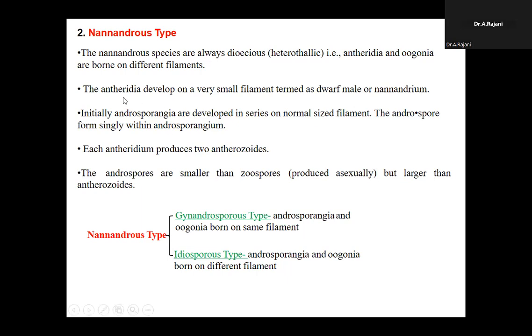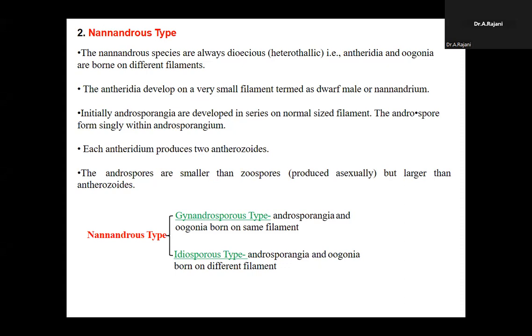Here antheridia develop on a very small filament. That filament is called the dwarf male. Very important, keep in your mind: the dwarf male antheridia are produced in Oedogonium Nannandrous species only, on the dwarf male filament.